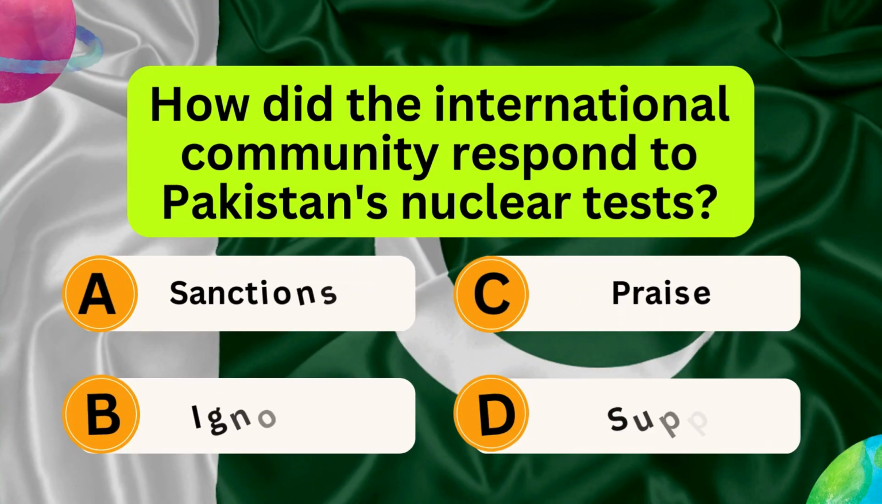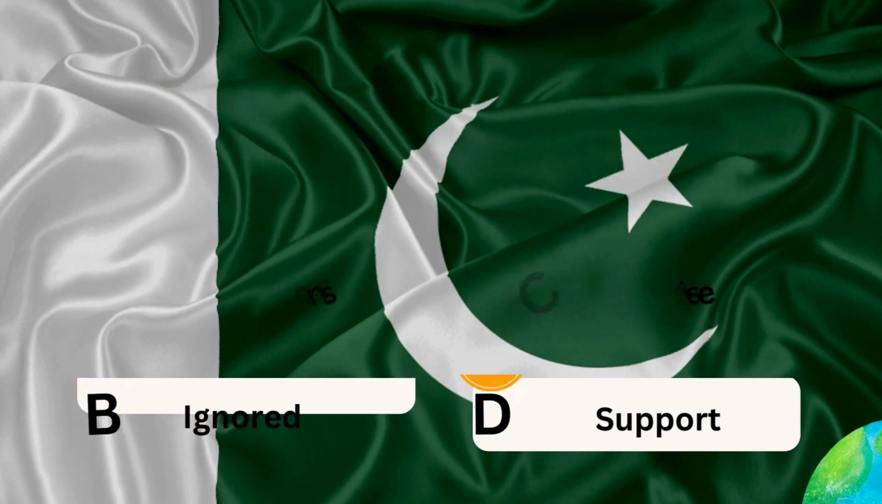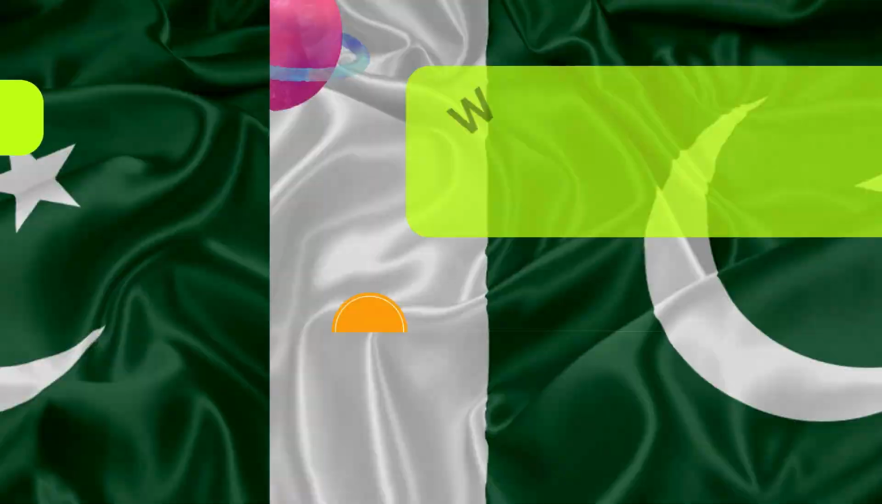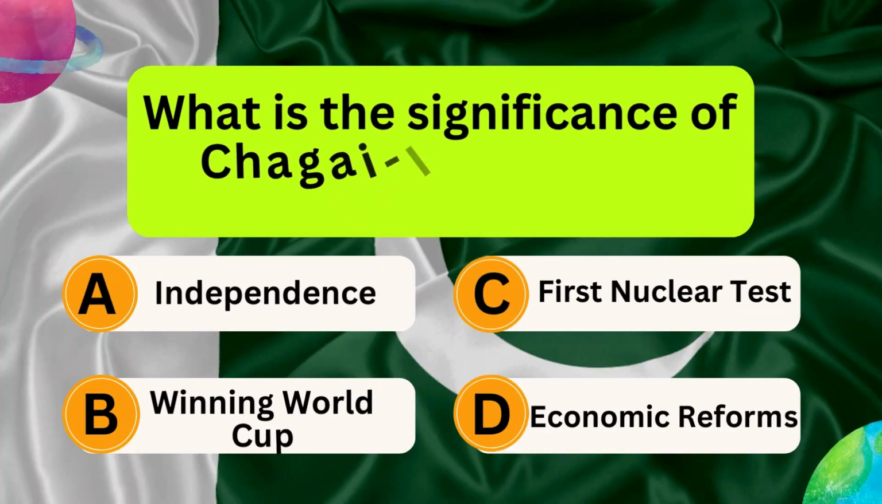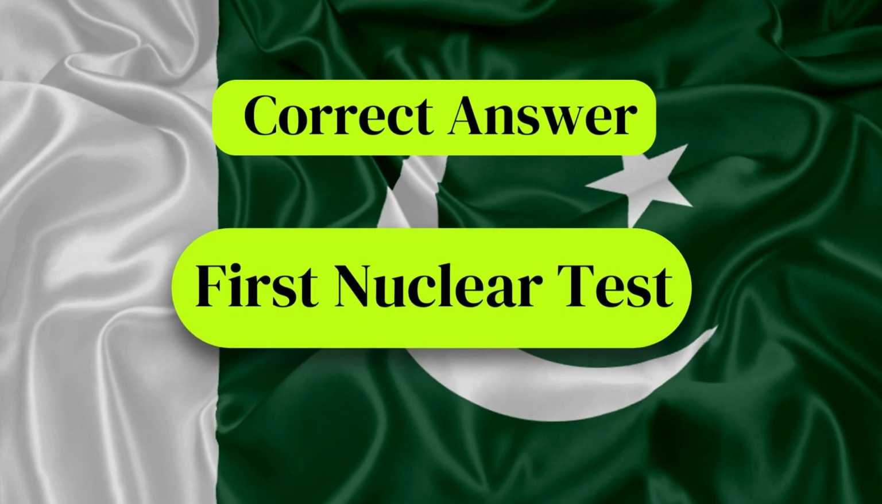How did the international community respond to Pakistan nuclear tests? Sanctions, praise, ignored, super. Correct answer is sanctions. What is the significance of Chagall 1 in Pakistan history? Independence, first nuclear test, winning World Cup, economic reforms. Correct answer is first nuclear test.